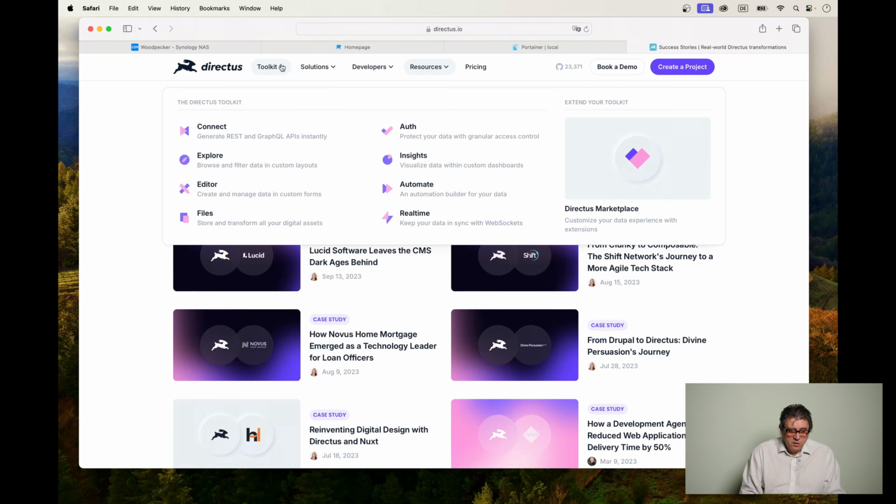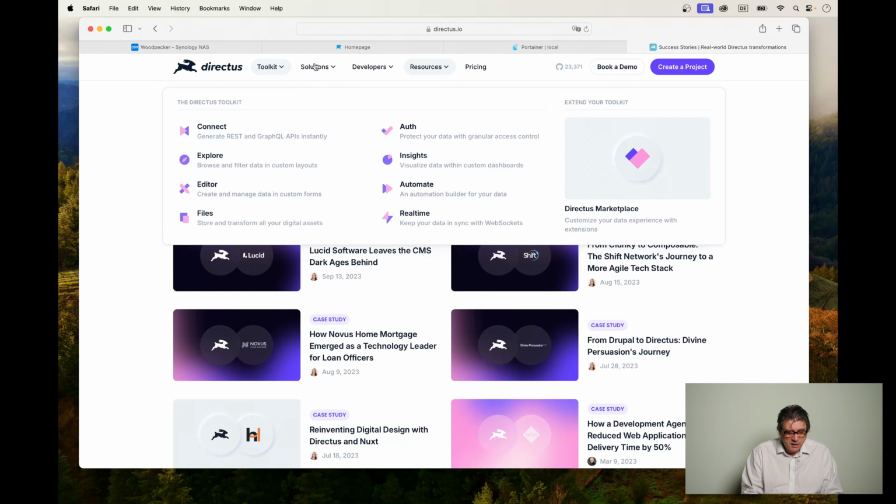Beyond that, you can also have a look at what it actually can do and what it can't do. But let's cut a long story short. Basically, Directus is an overlay over basically any database which you want. They support MySQL, MariaDB, Oracle, I think even MS SQL, but particularly also Postgres. And this is what we're going to be using later on.